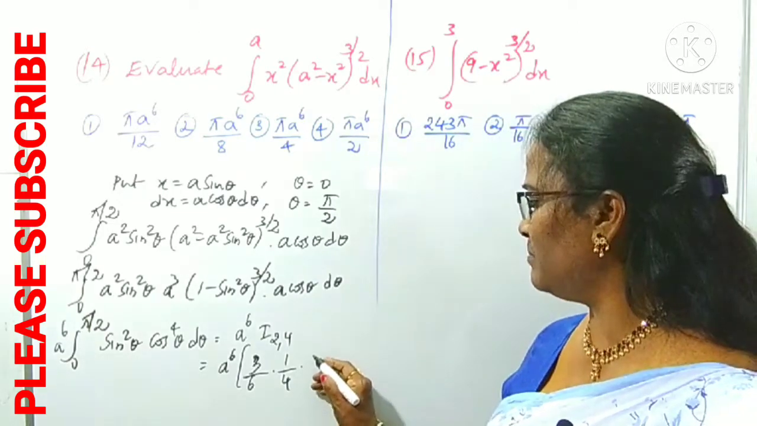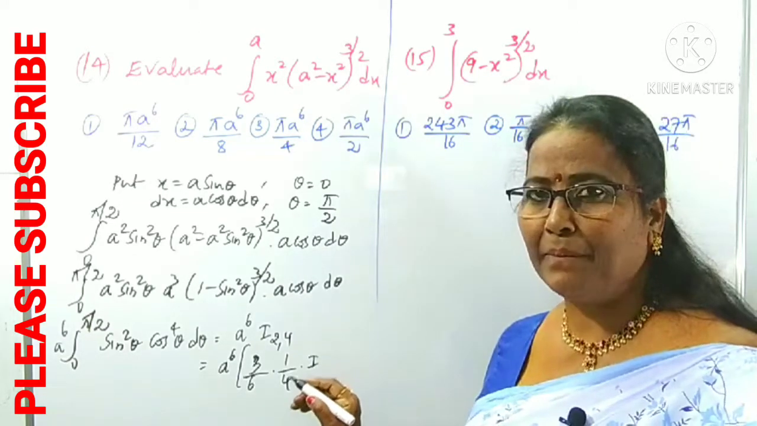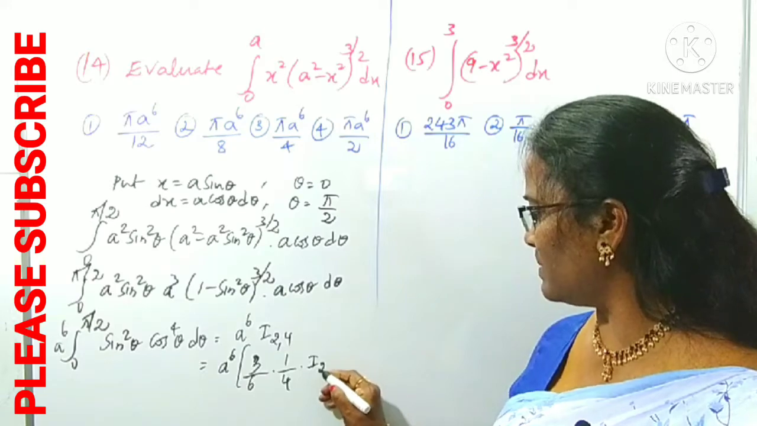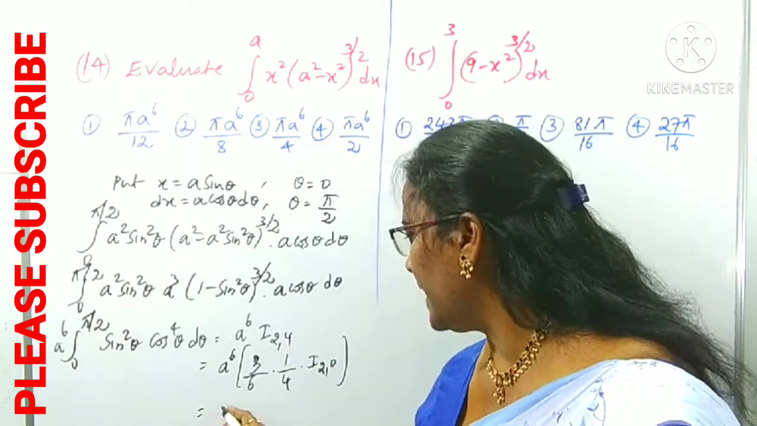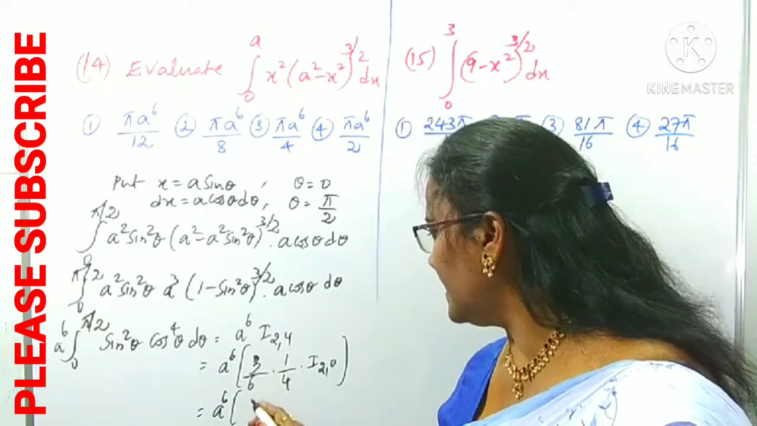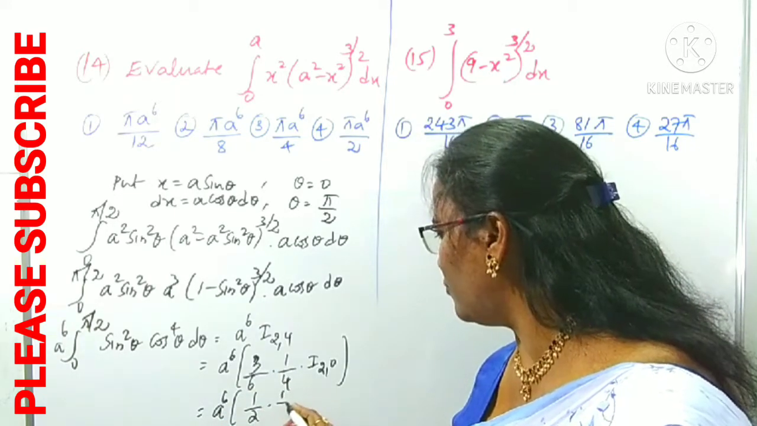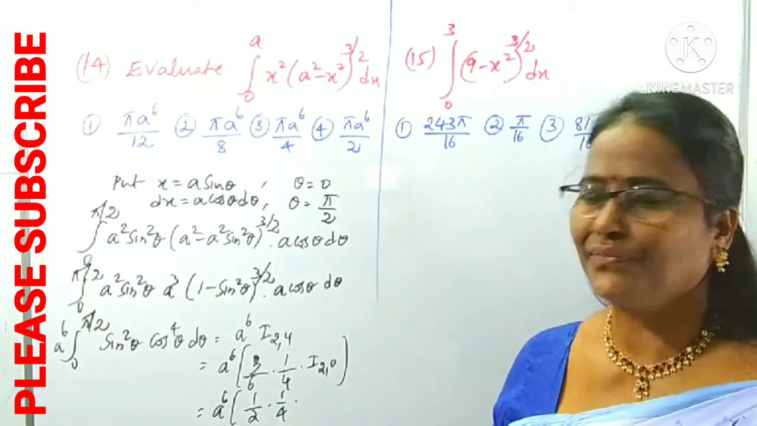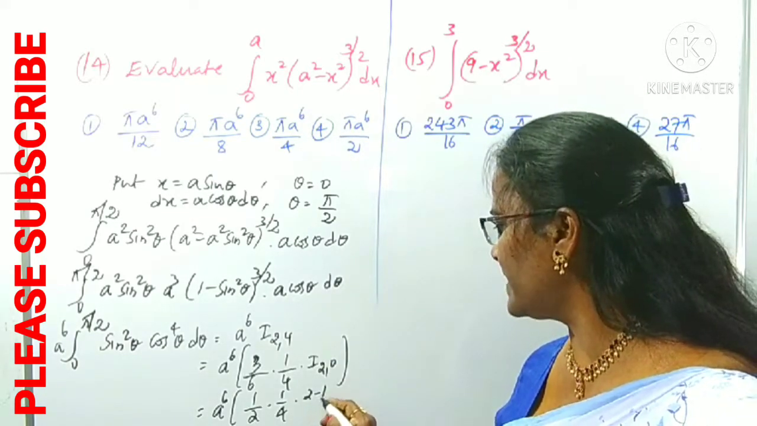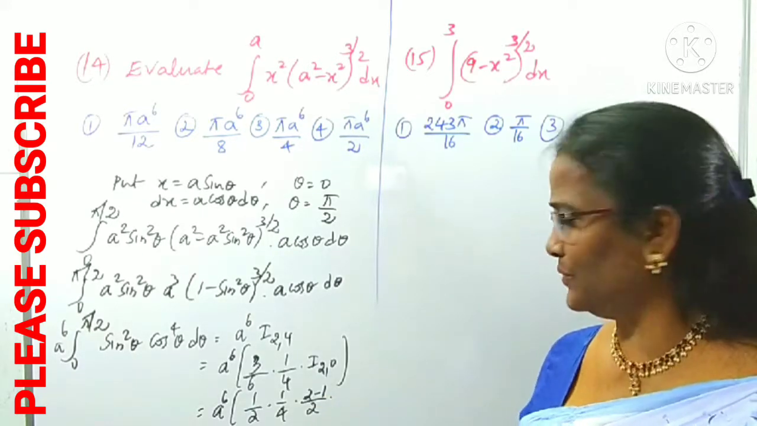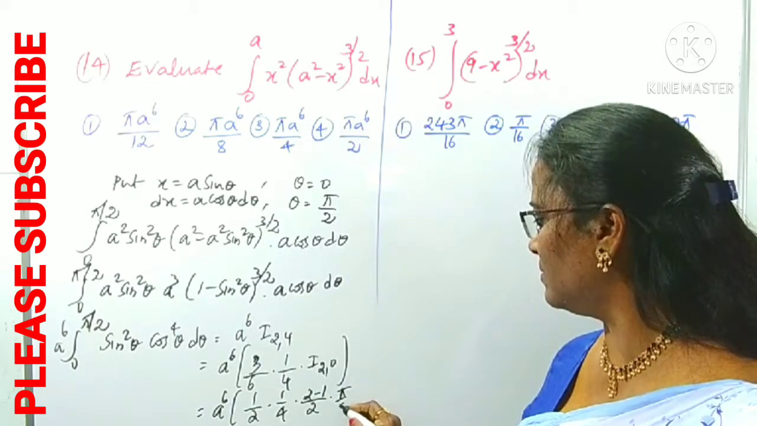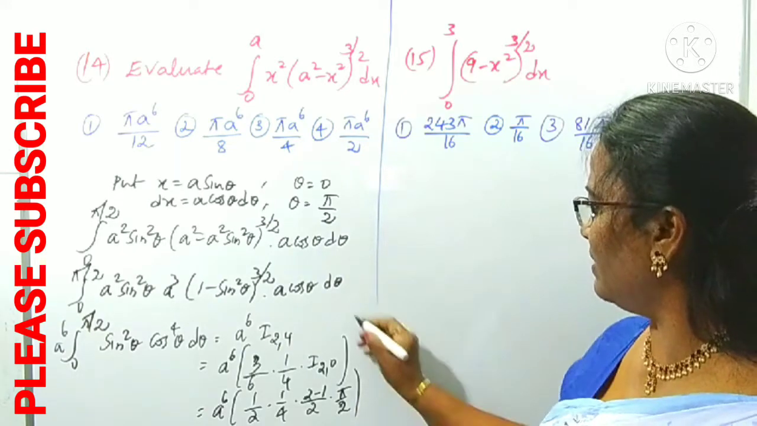In case of an even number, what can you get? I_m,0, so I_2,0 we can get. m is 2 here. Now the next step, a power 6. The 3 cancels, 1 by 2 times 1 by 4 times I_2. How can you write I_2? 2 minus 1 by 2 into, 2 minus 1 by 2 is 1 by 2. Immediately you can take pi by 2. Okay, what is this resultant value? You can check here.